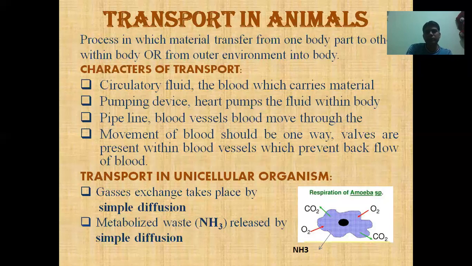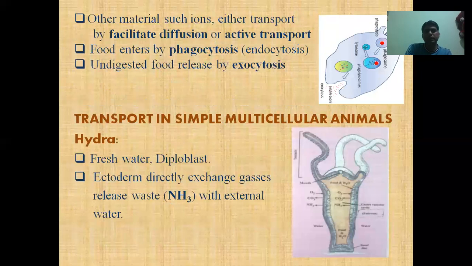And as you know, the amoeba commonly lives in fresh water and it is an aquatic animal, so its waste product is ammonia. Ammonia is also a gas. This gas is also released by simple diffusion into the environment. Other materials such as ions are transported by facilitated diffusion. As you know, facilitated diffusion and simple diffusion are passive transport, meaning material moves from higher concentration to lower concentration.